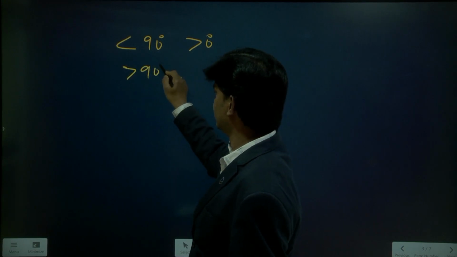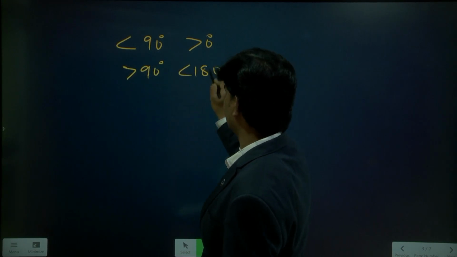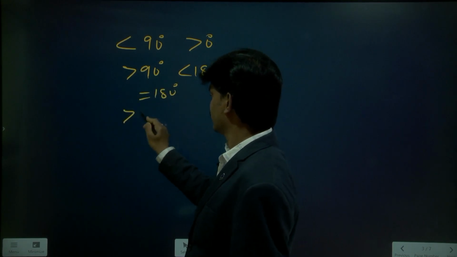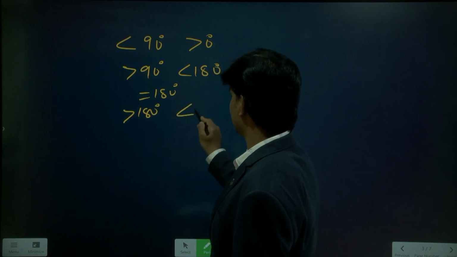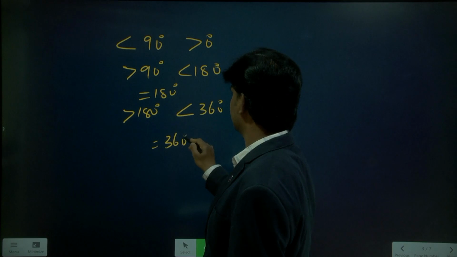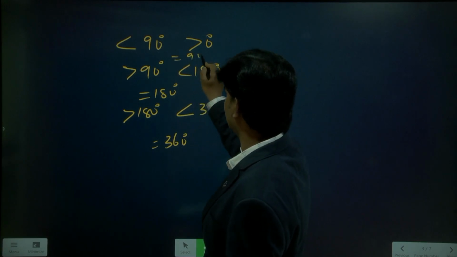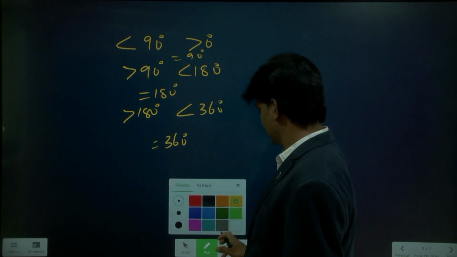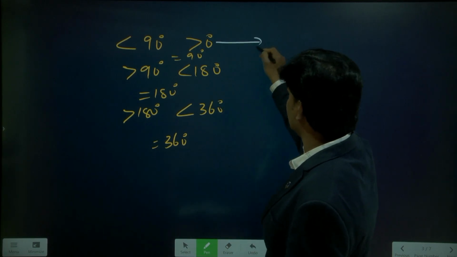Greater than 90, less than 180. Equal to 180. Greater than 180, less than 360. Equal to 360. Here we can take equal to 90 also. Let's see once. So, this is called an acute angle.